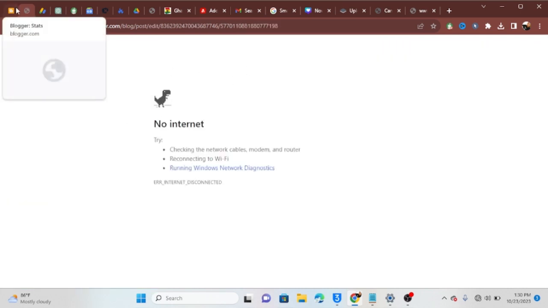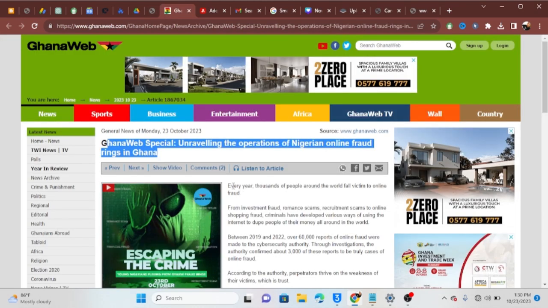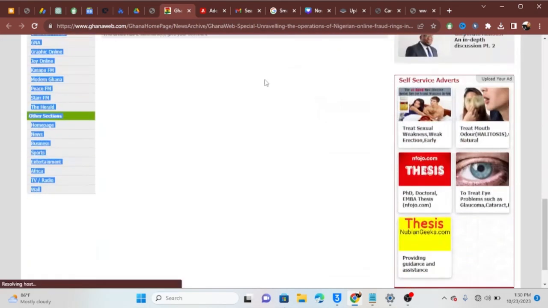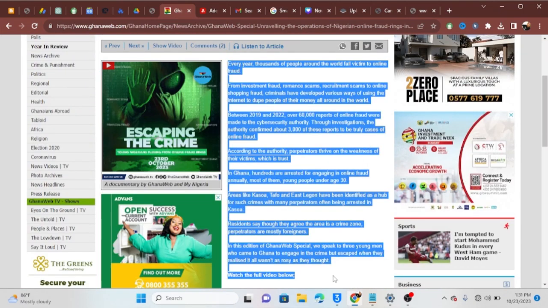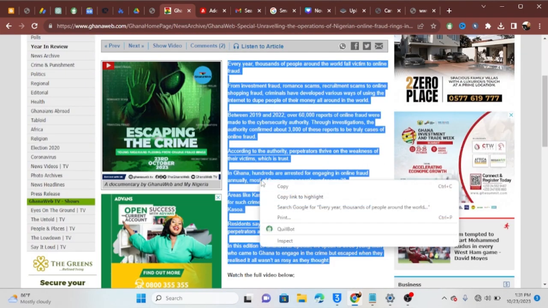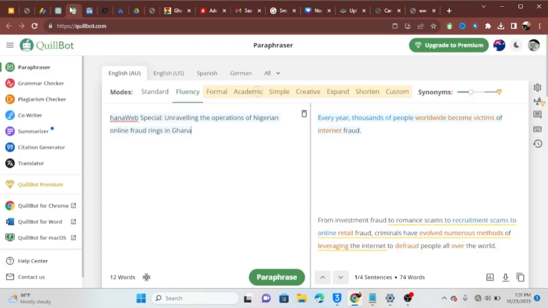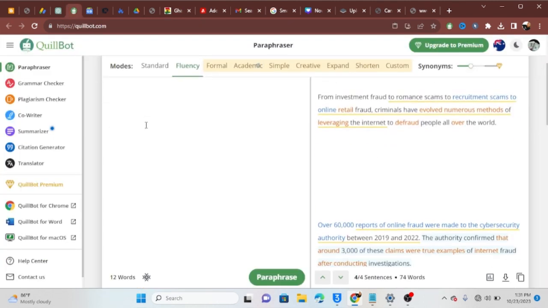Sorry, I think my network is disturbing. Paste the title of the article there, come back to their post again, and copy the whole article. Just copy the whole article like this, and give it to qboost for it to paraphrase it for you.